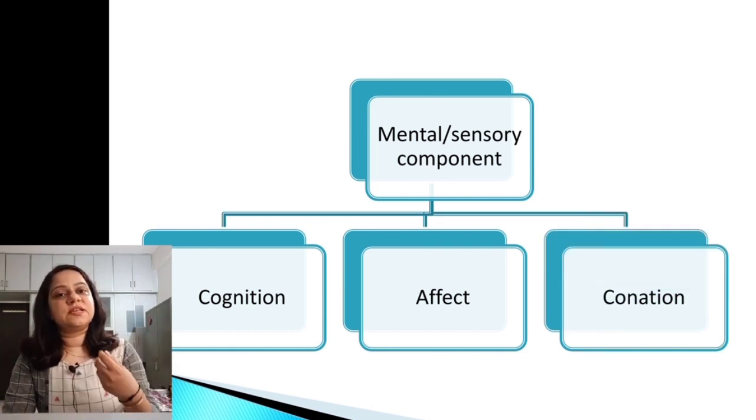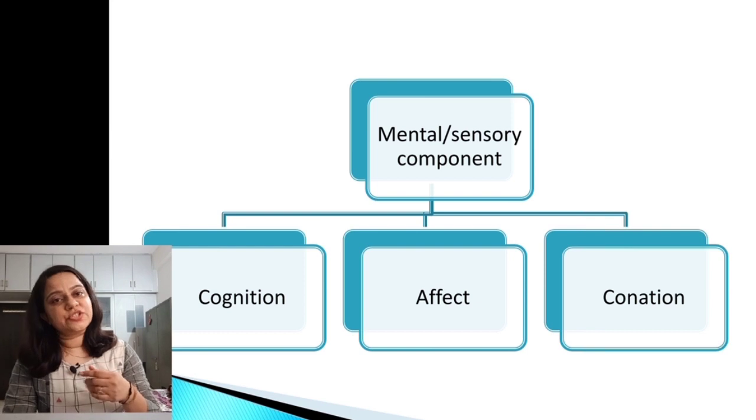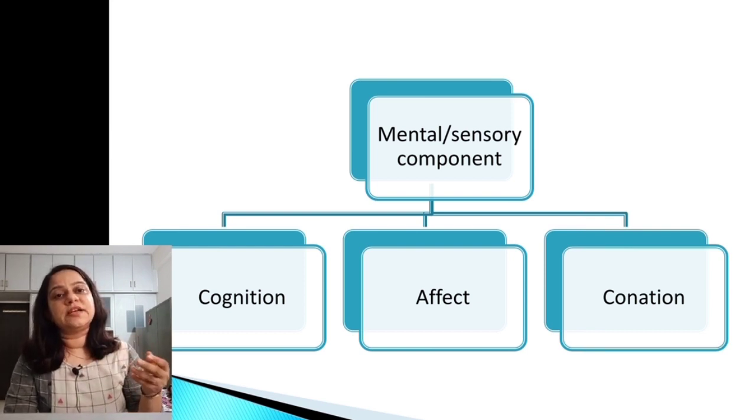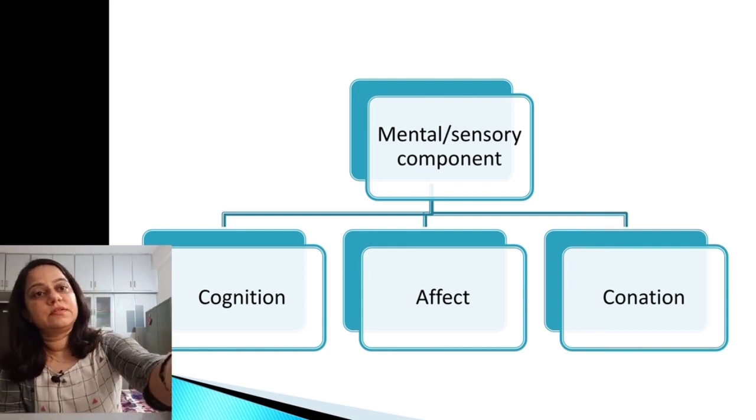Now, the mental or sensory components are cognition, affect, and conation. Cognition means perceiving the emotion. The type of the emotion is perceived. Affect means the development of the intense feeling according to the type of emotion perceived. And conation is a force which directs or urges certain actions related to the emotion perceived.